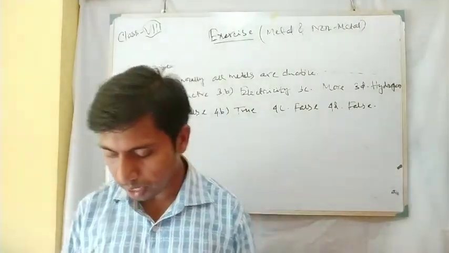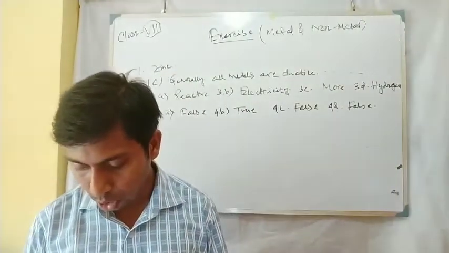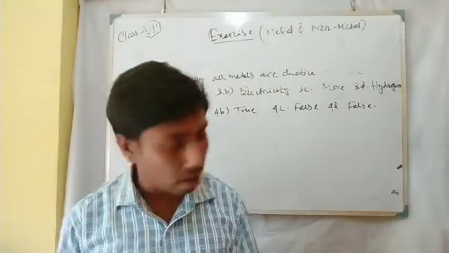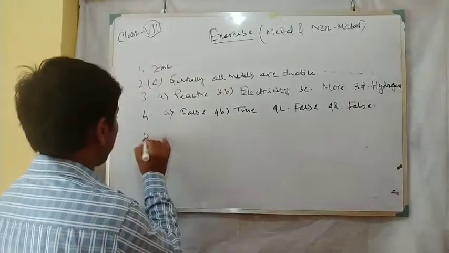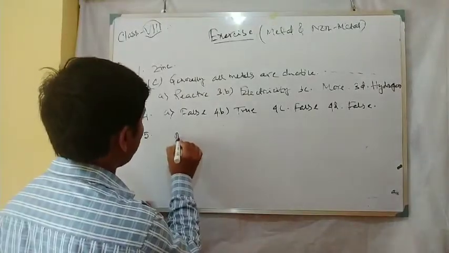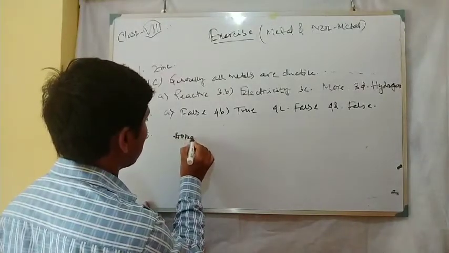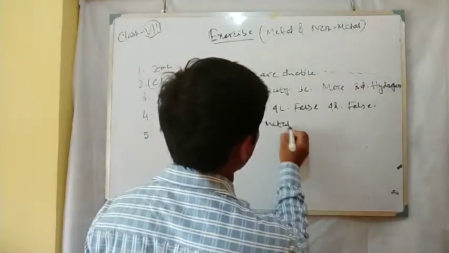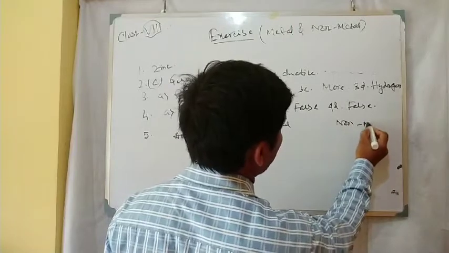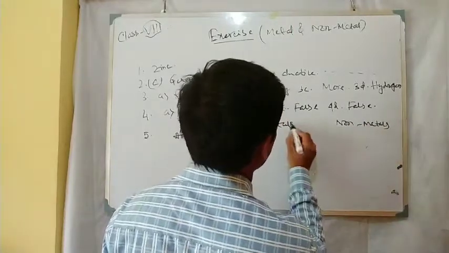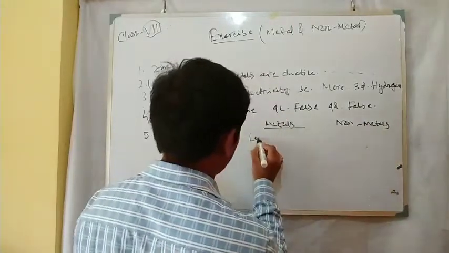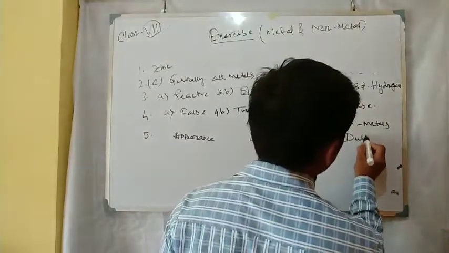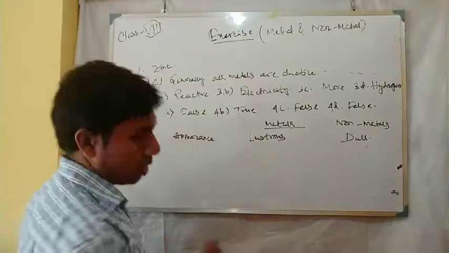The appearance of metal is lustrous and non-metals are dull. Appearance: metal, lustrous; non-metal, dull.